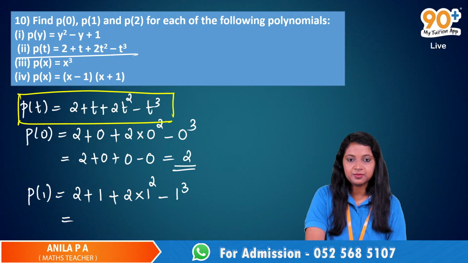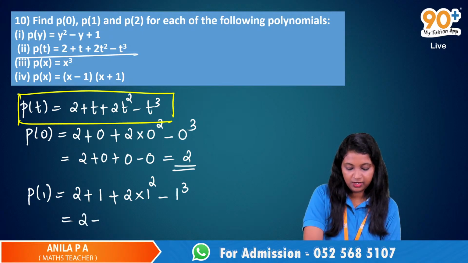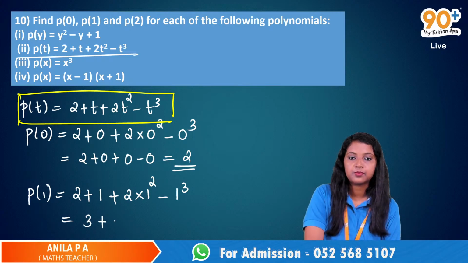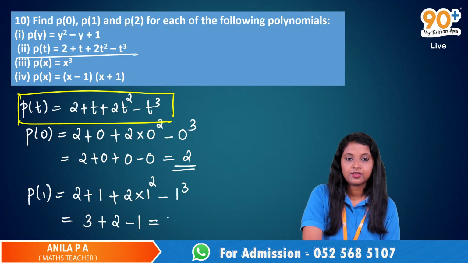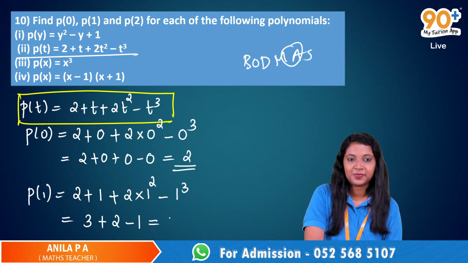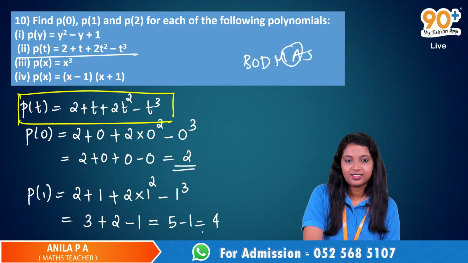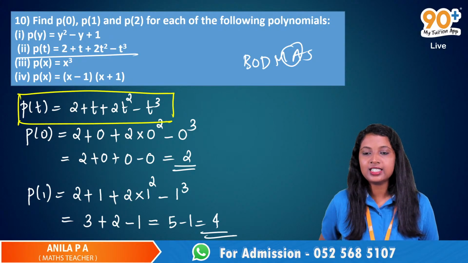Then we can evaluate it. 2 plus 1 is 3. 3 plus 2 into 1 square is the same thing as 2. Then minus 1. We'll take the addition first, convert it into 5, and then minus 1, it will become 4. The answer is 4. Very good. Right answer.